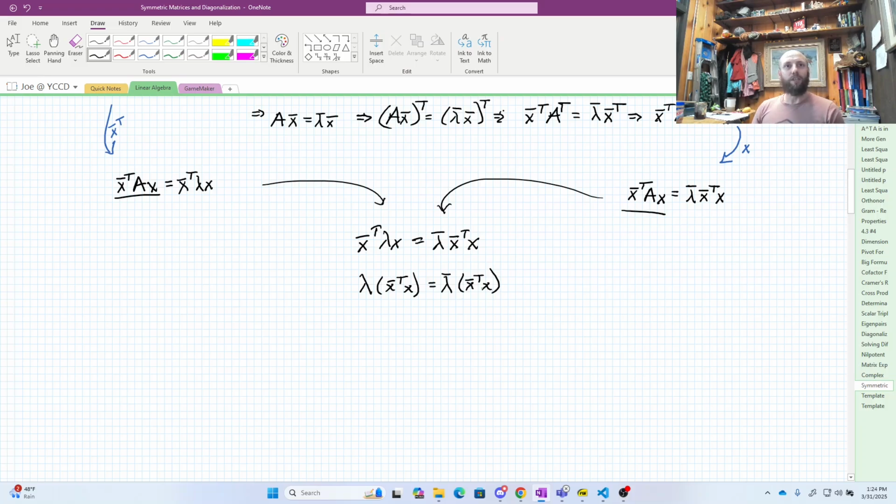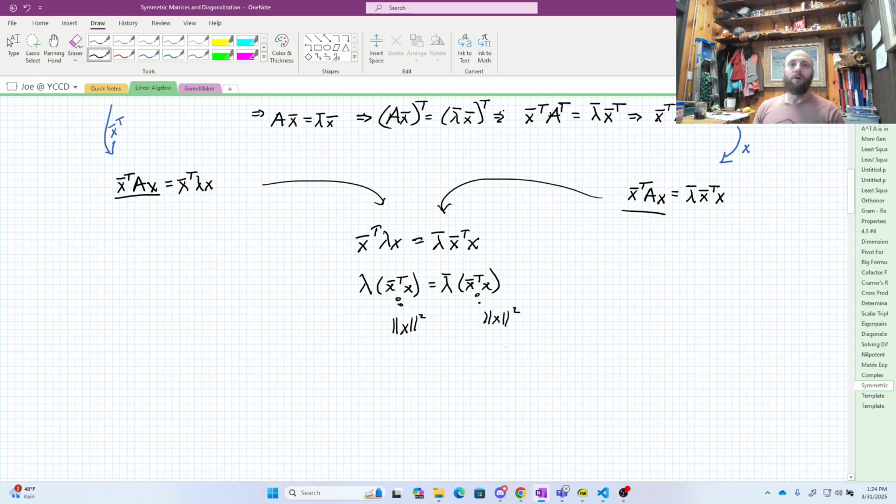This is actually just a dot product between X and X. So this thing here is the magnitude of the vector X squared. Same with this thing here. That's magnitude of X squared.